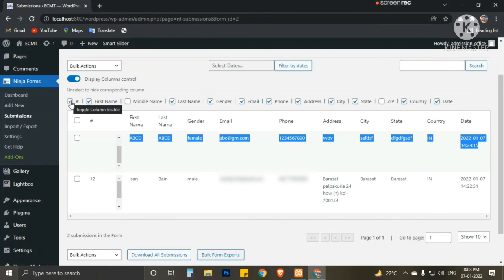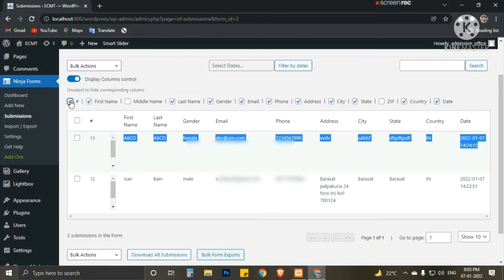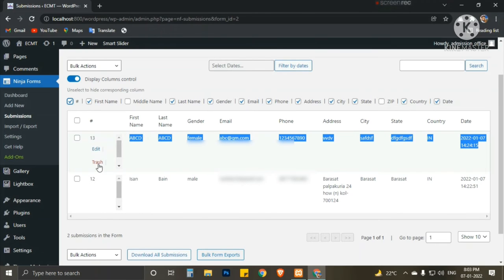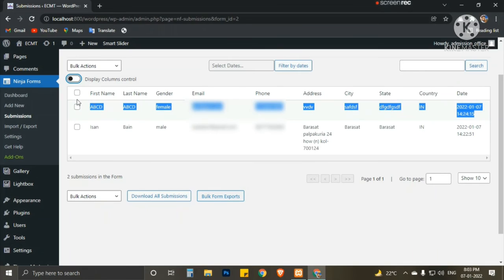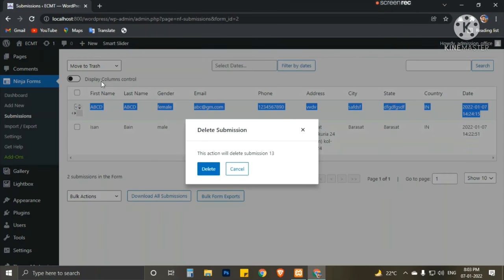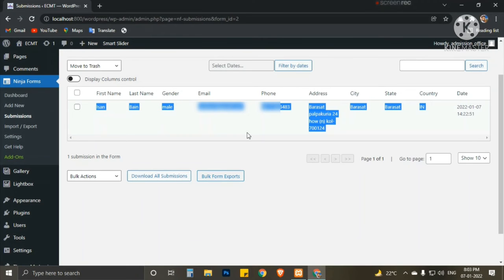Where will we find this? Click here. Here we will find the trash. Or if we do not want to do that, we can directly click here and select move to trash. We have the delete option, then okay, the elements are deleted.